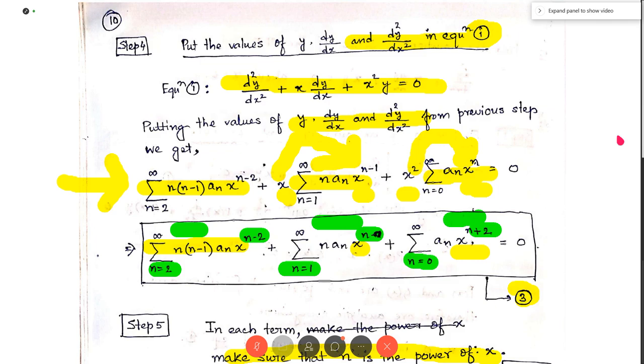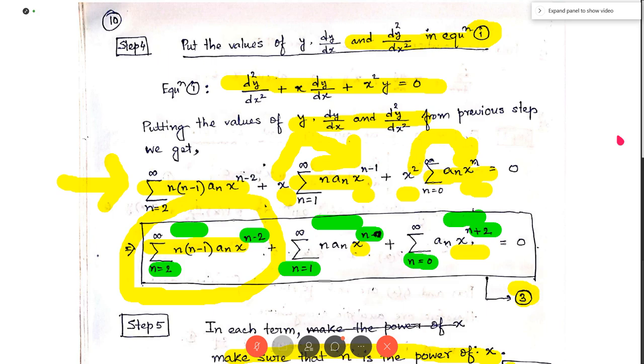So let us first concentrate on the first term. This is the first term. Let us first concentrate on this term. The first term is summation, n runs from n equal to 2 to infinity, n into n minus 1, a_n, x to the power n minus 2. The power of x is n minus 2, but we have to make it n. So to do this, we put n equal to n plus 2. Why n equal to n plus 2?